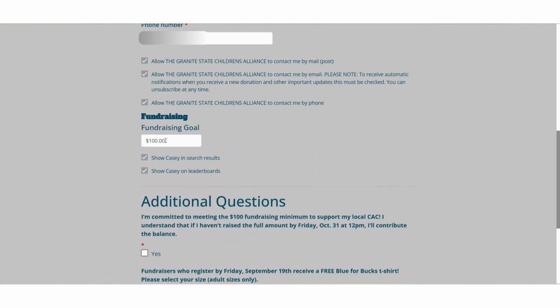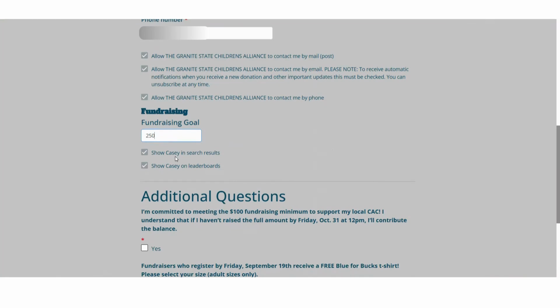Due to the fundraising minimum being $100, this is automatically filled in for everyone. You can change that number to what you feel you can personally raise or what your goal would be for this event. So I'm going to set my goal to $250. If you uncheck show me in the search results or show me on the leaderboard, then if somebody was looking for you to be able to contribute to your team or your page, they would not be able to find you.